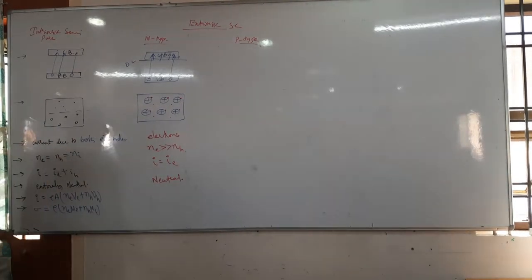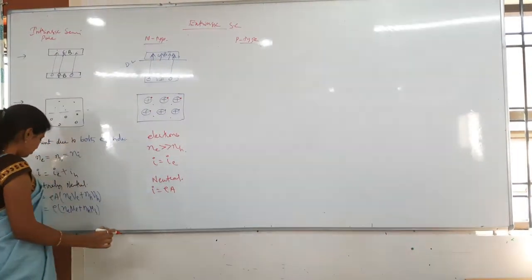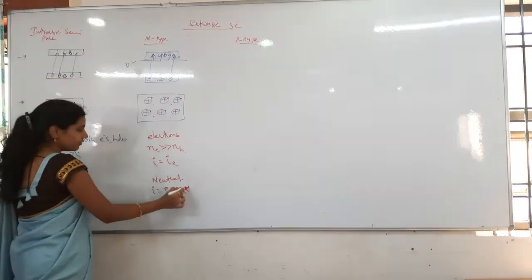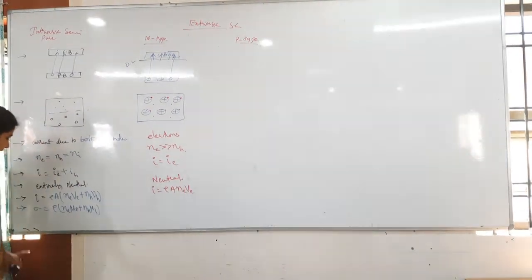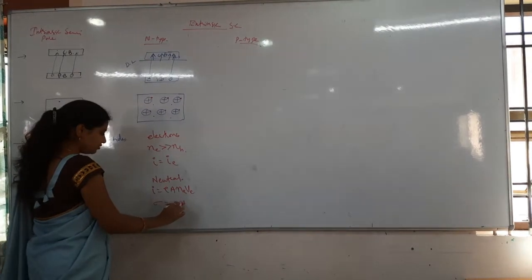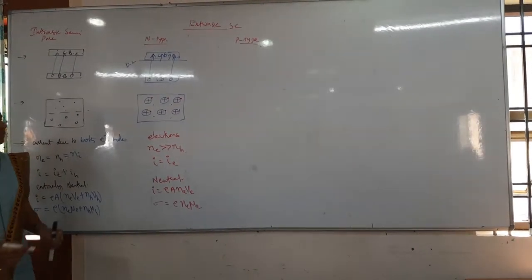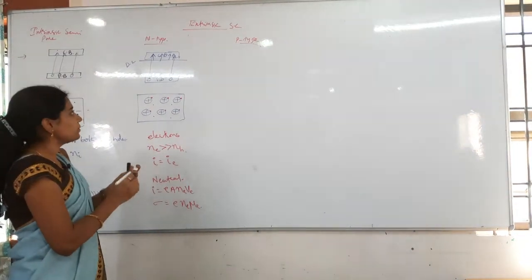Electrically neutral. Then I is equal to, what is the formula for us? I is equal to e A into Ne and then Ve. Then conductivity sigma is equal to e into Ne mu e. That is the conductivity. Next one is about the P type of semiconductor.